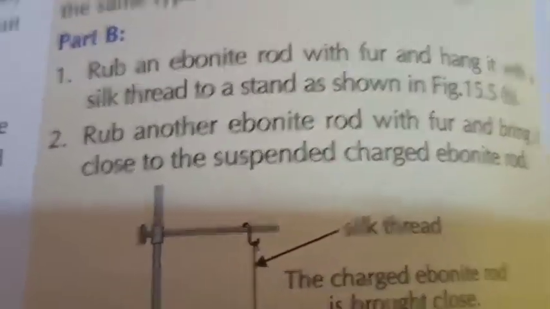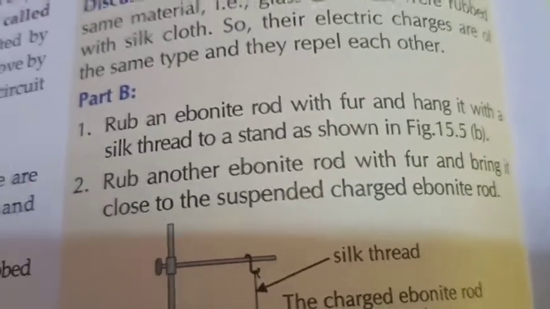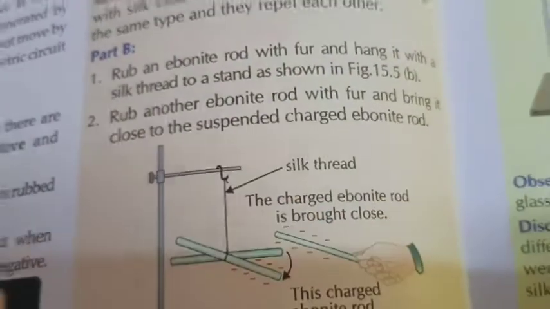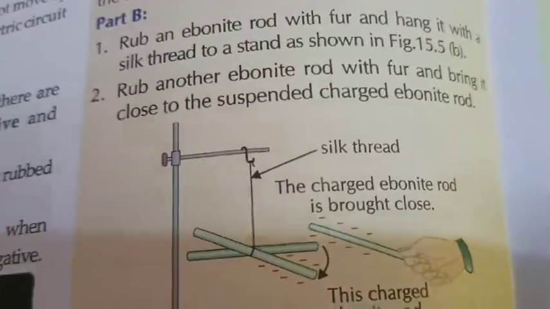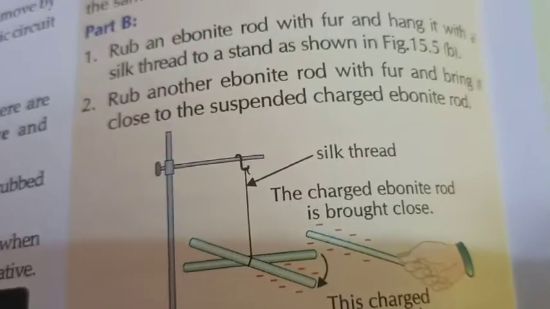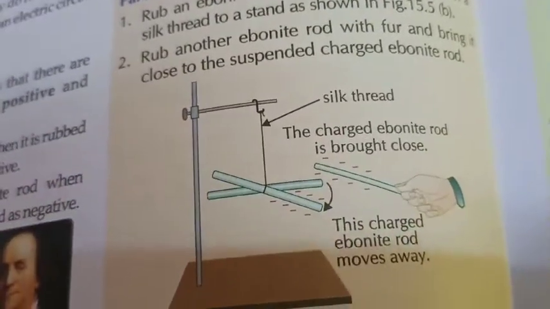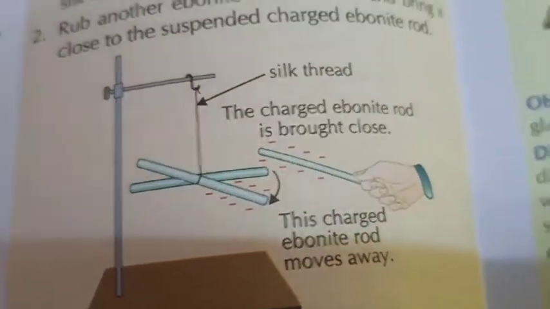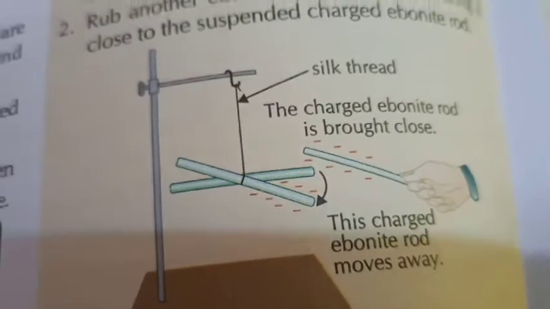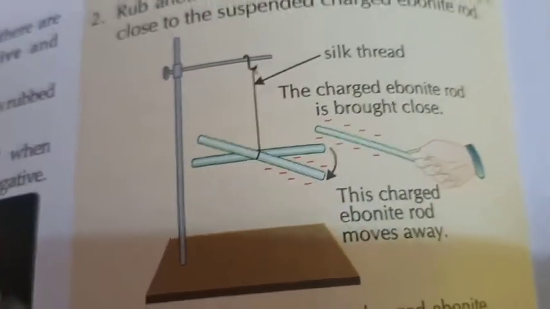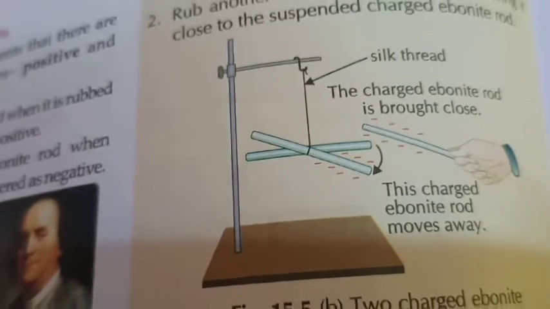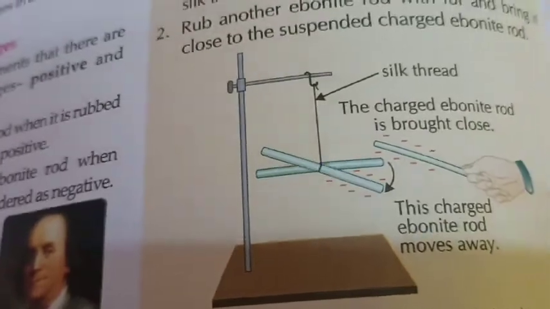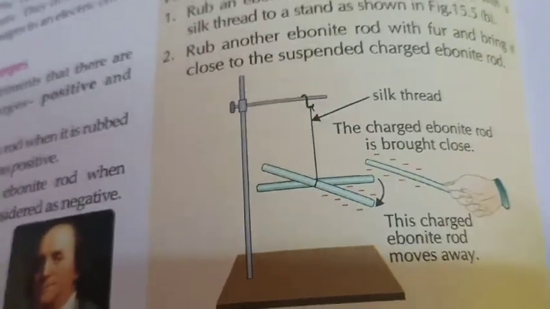They rub another ebonite rod with fur and bring it close to the suspended charged ebonite rod. This ebonite rod is connected to a silk thread and hung from the wooden stand. The ebonite rod has already been charged, and another ebonite rod is also rubbed with fur. So these two rods are electrically charged. These two rods have the same charges.